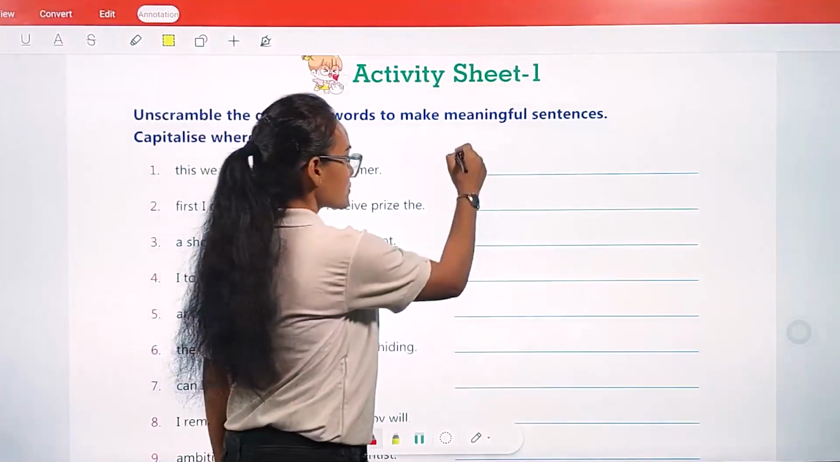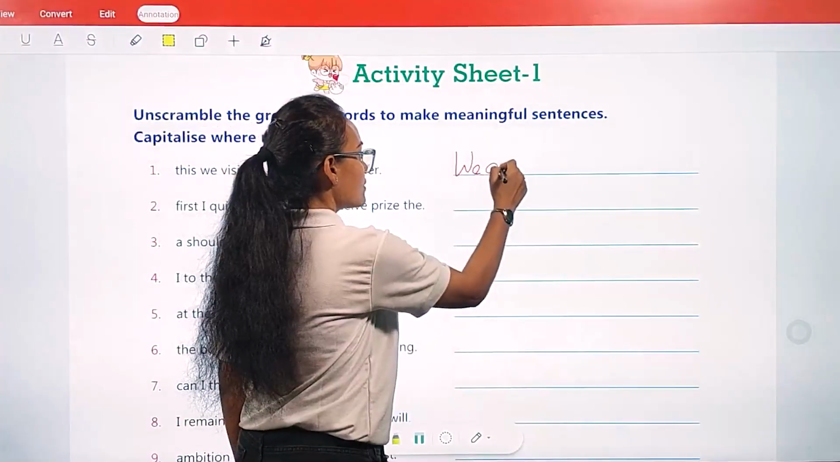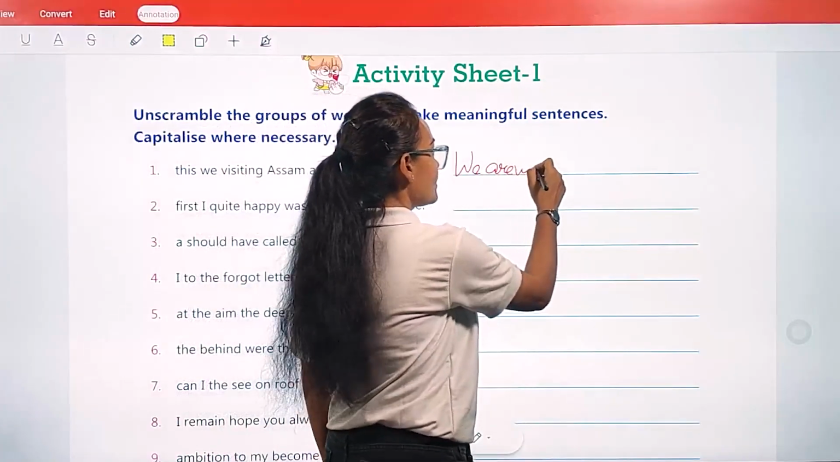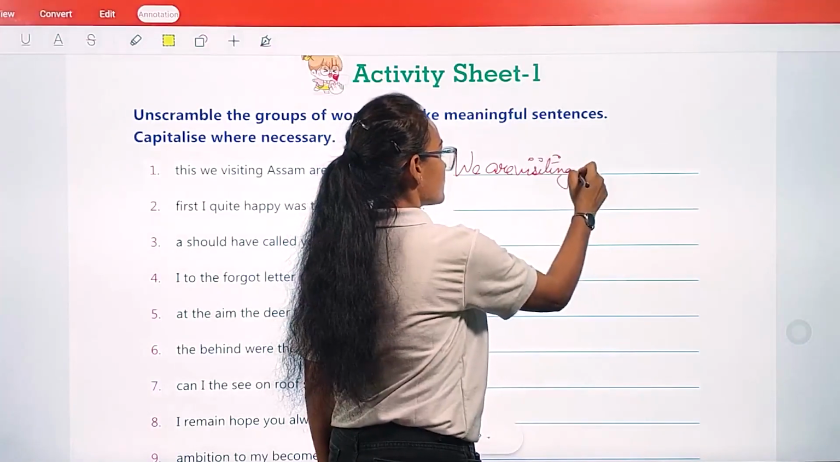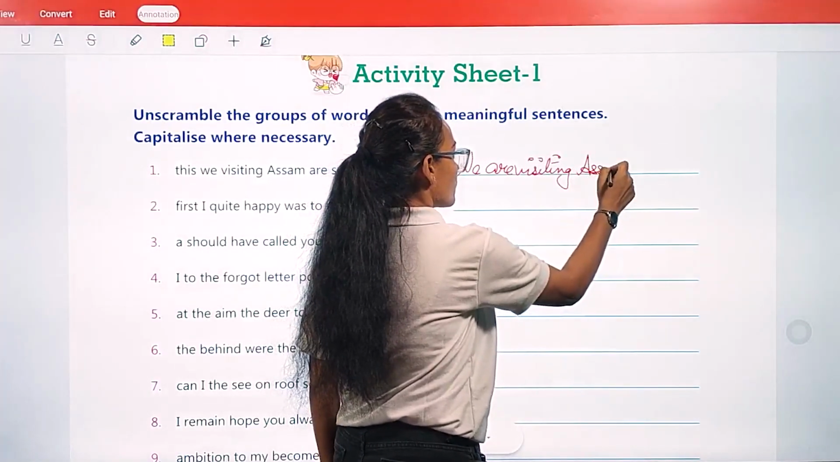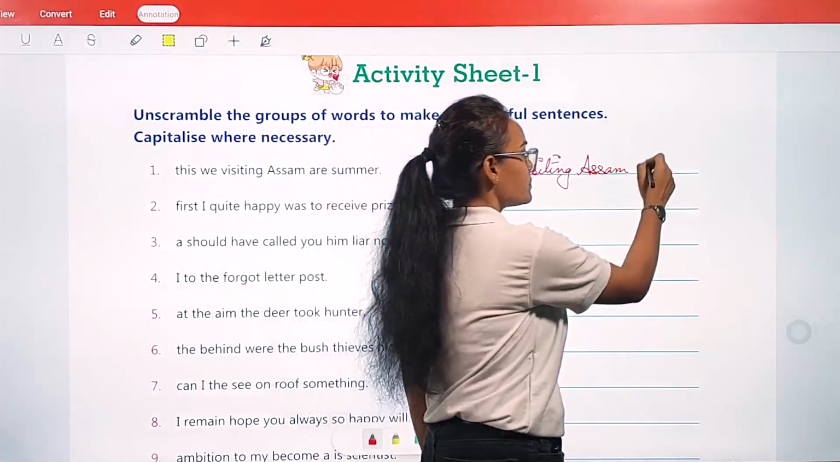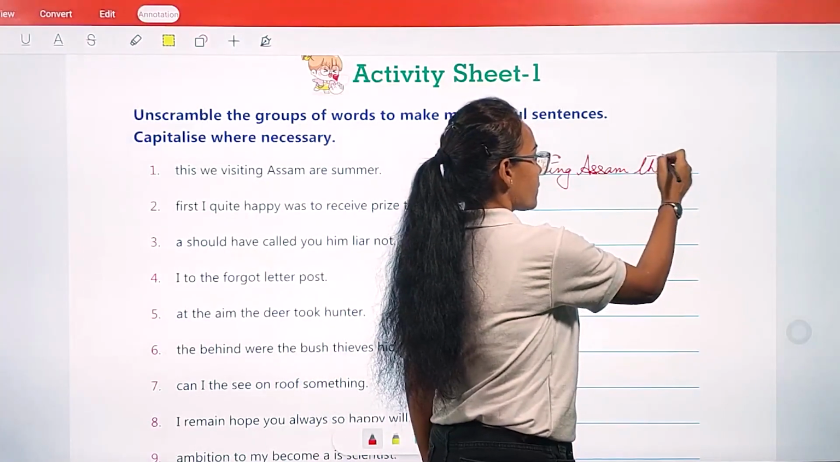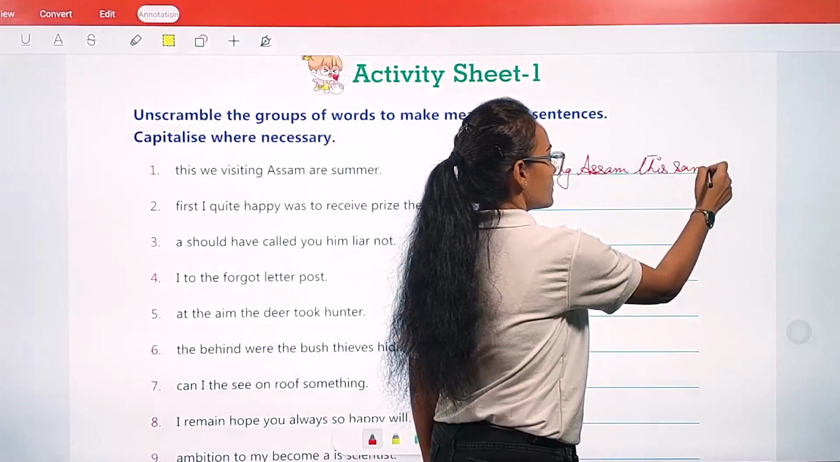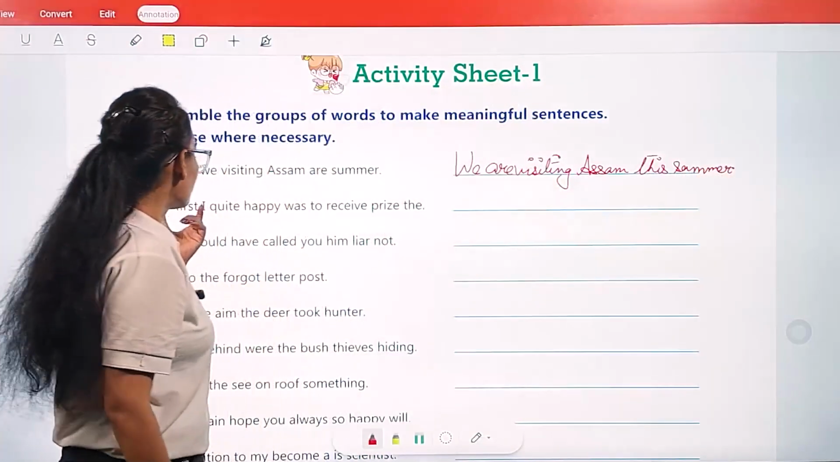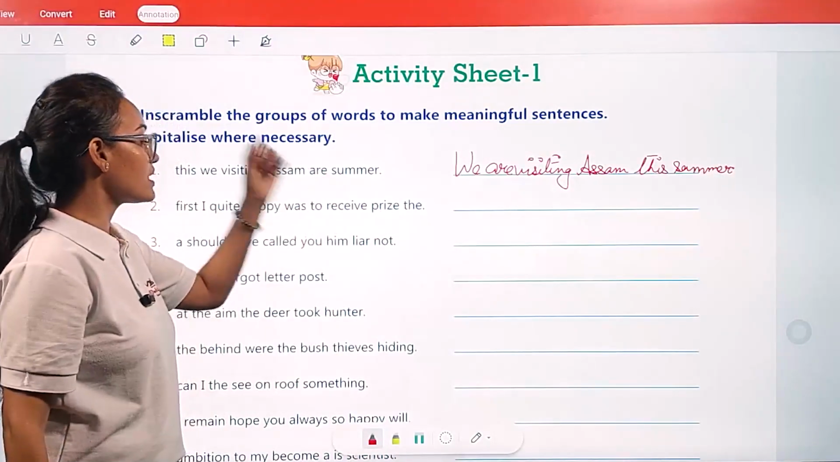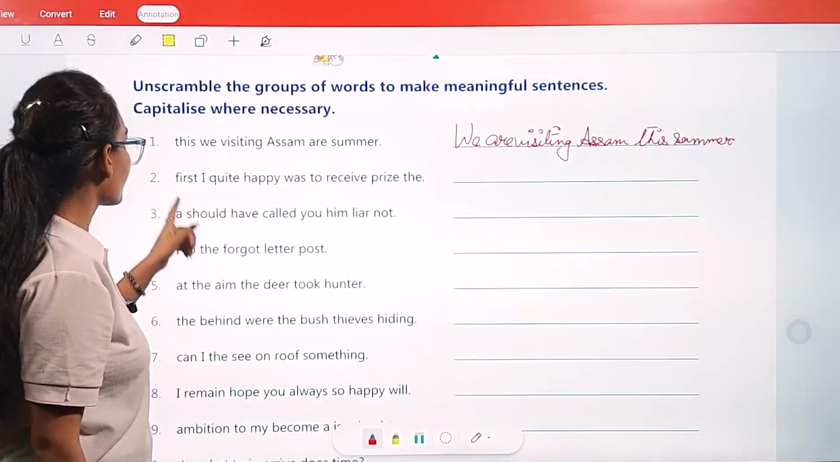Okay, so we are visiting Assam this summer. Full stop. Second one: first I quite happy was to receive prize the.